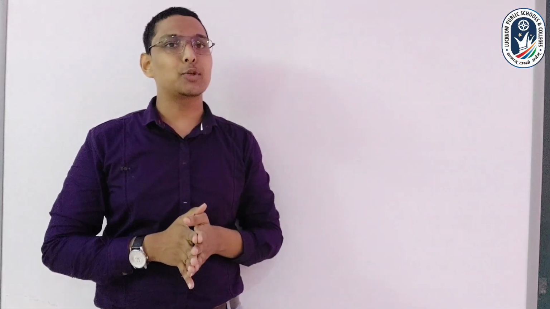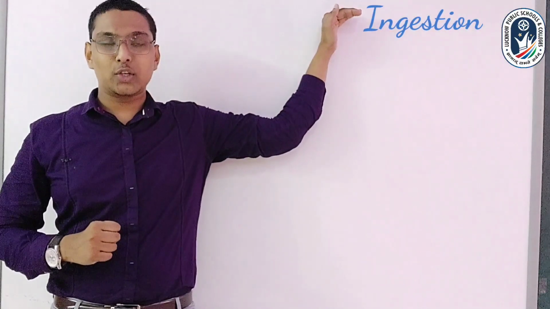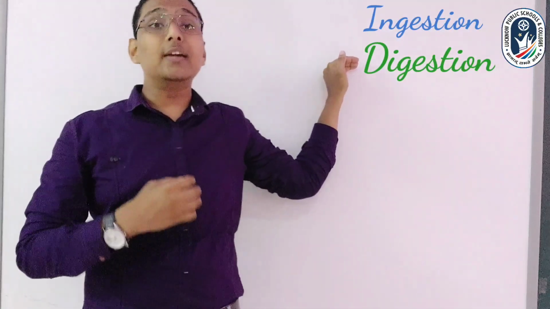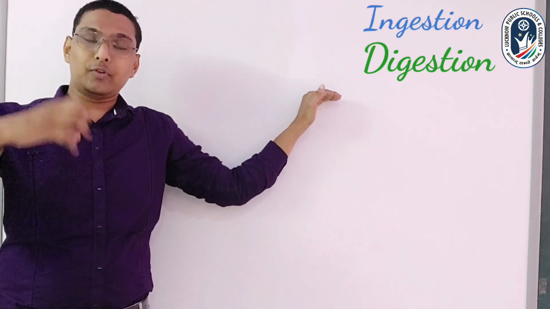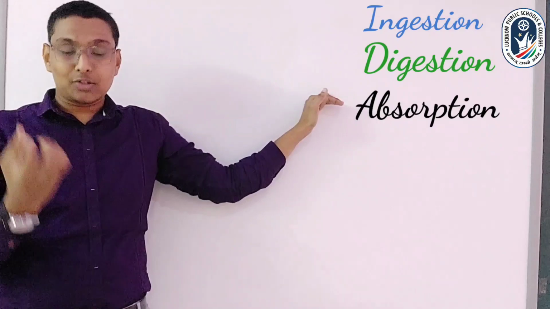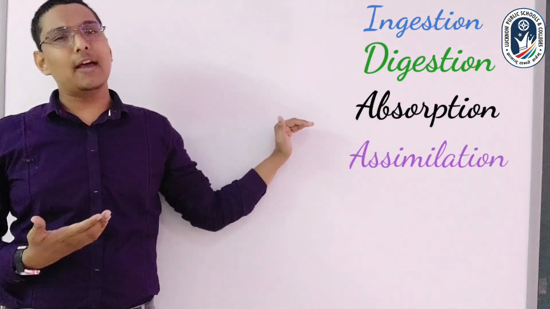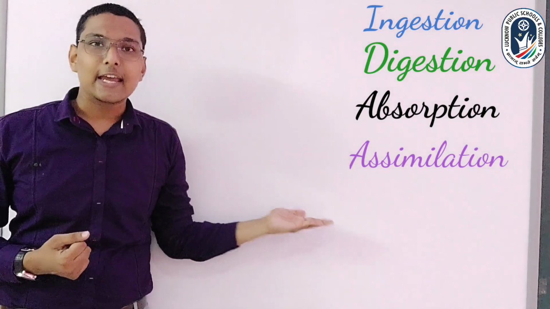What are the steps of the human digestive system? I have not told you initially, I am telling you right now so that you can correlate it with whatever we have studied. The taking in of food was ingestion, and when it was broken down into simpler parts, it is digestion. When we are absorbing the food, it is absorption, and once it is absorbed, it is converted into energy form. The digested food gives energy to each and every cell, that is assimilation. And the last part, the undigested food is thrown out of the body, and that process is called egestion.